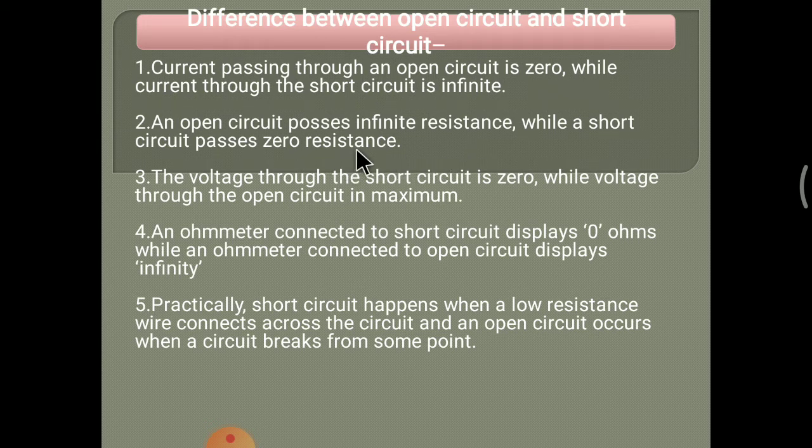that an open circuit has infinite resistance and a short circuit has zero resistance. That means practically, in an open circuit the value of resistance is maximum, and in a short circuit the value of resistance is very small.